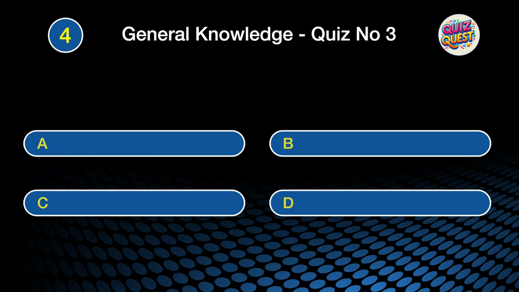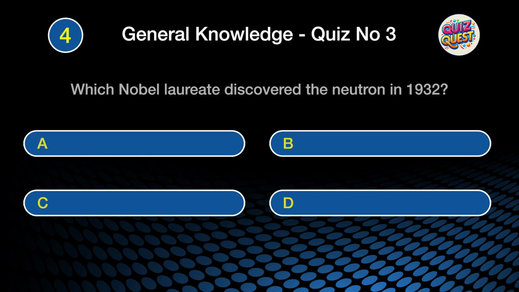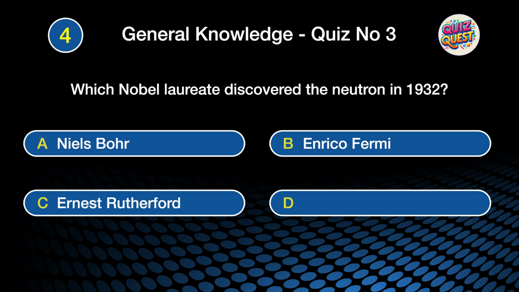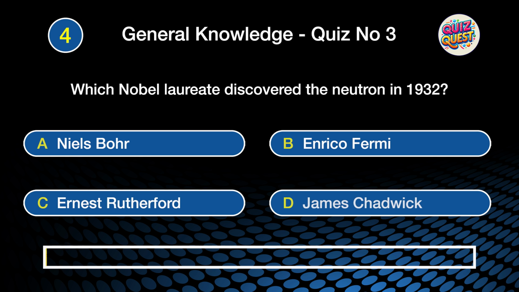Question 4. Which Nobel laureate discovered the neutron in 1932? Was it A. Niels Bohr, B. Enrico Fermi, C. Ernest Rutherford, or D. James Chadwick?